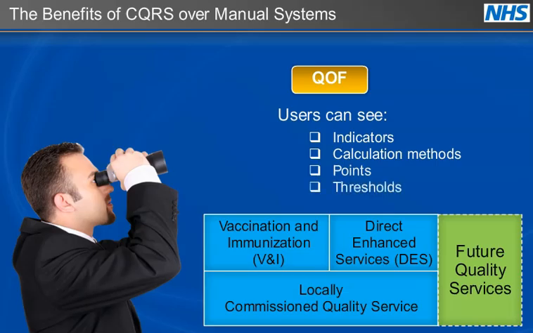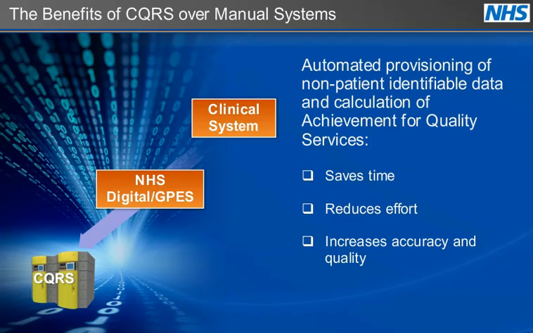This means users can clearly see what they have been offered or are participating in. The provision of non-patient identifiable data from GP practices and the calculation of achievement for quality services supported by CQRS are automated, saving time, reducing effort, and increasing accuracy and quality. Most quality services will have their data extracted and updated on a monthly basis.